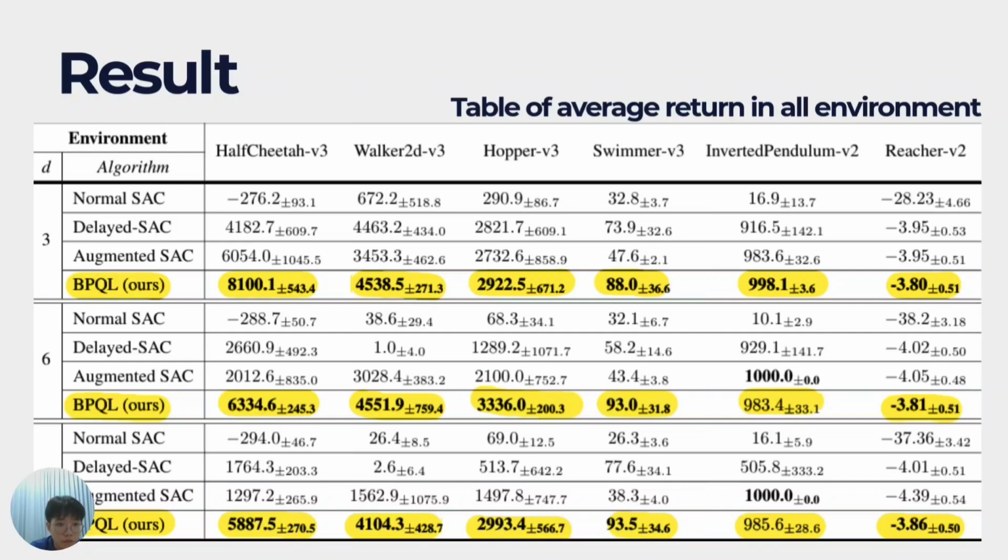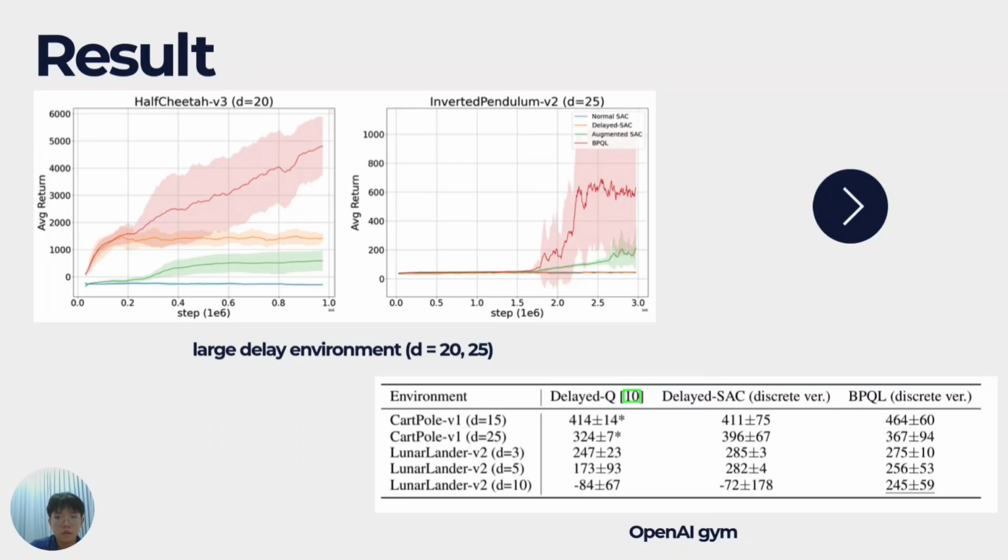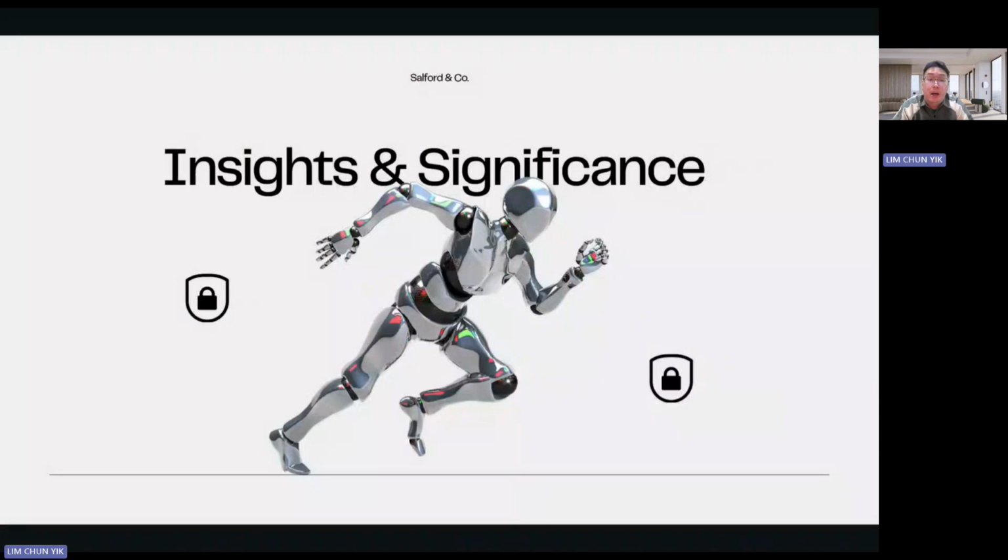This is the table of average return, which is the score in all environments from MuJoCo. As we can see from the yellow highlighted scores, BPQL still outperforms in most situations with high scores. Even in the large delay environments, it still performs well among all the other algorithms, as well as in the results on OpenAI Gym.